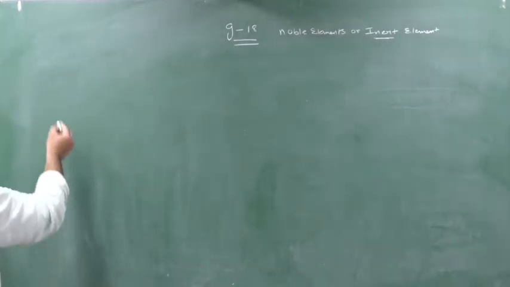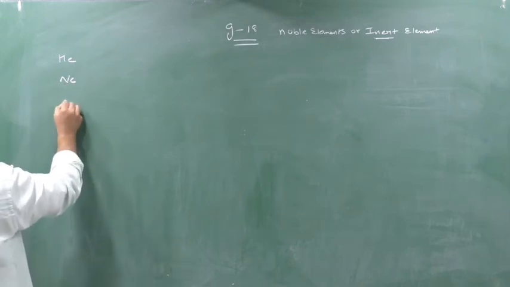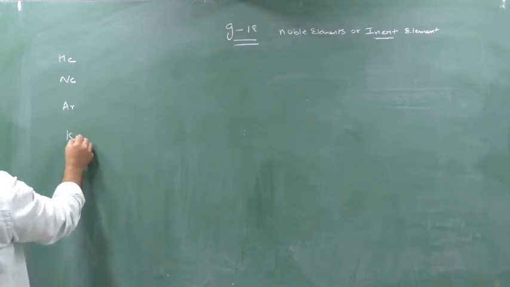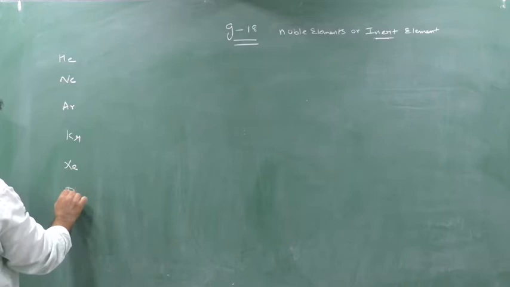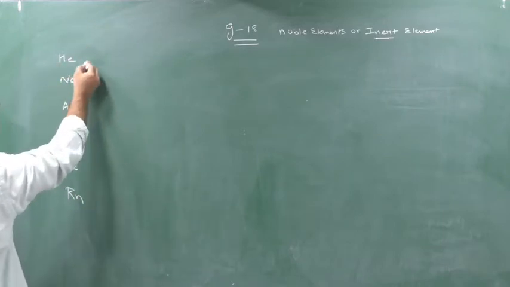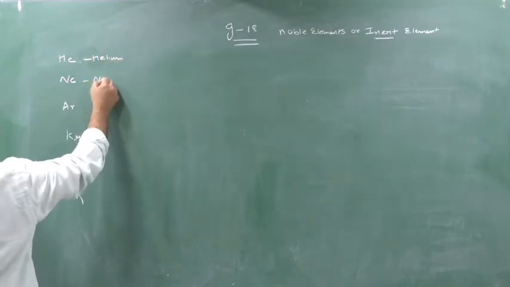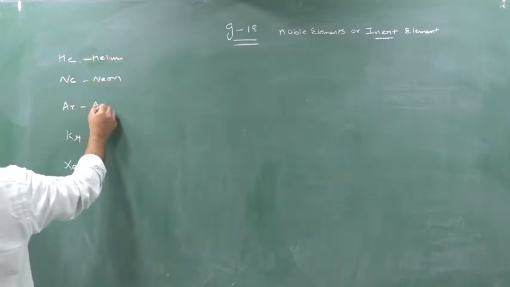Group number 18 elements are helium, neon, argon, krypton, xenon and radon.